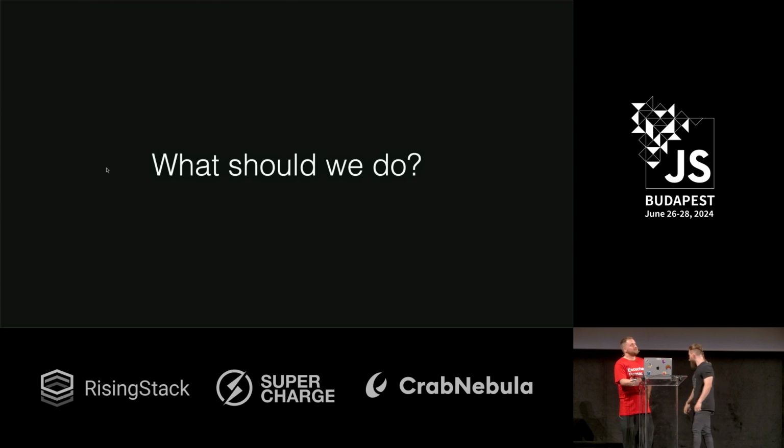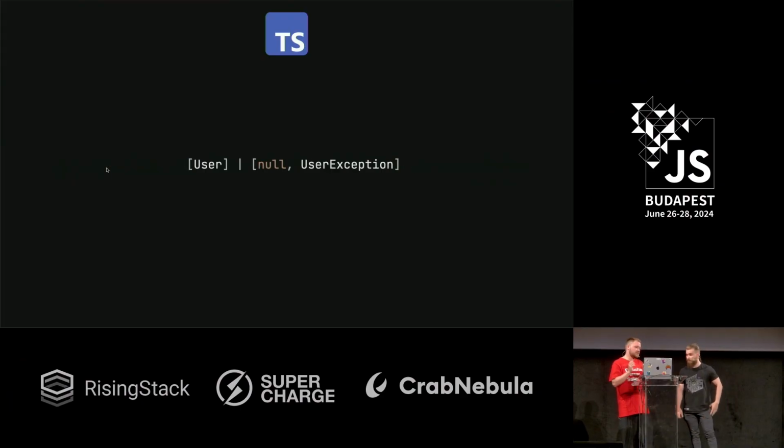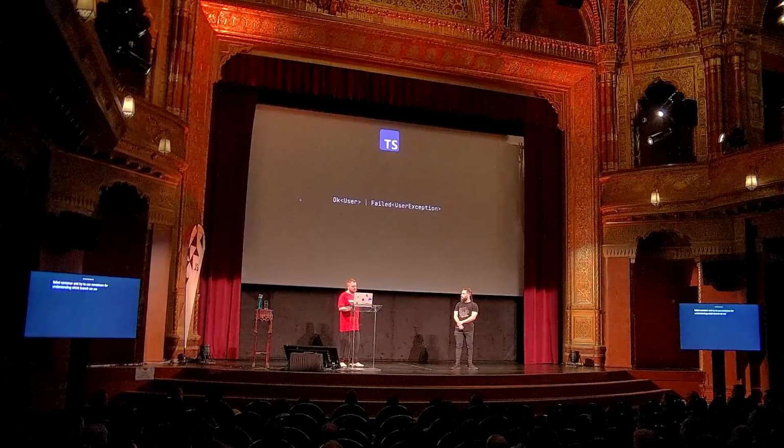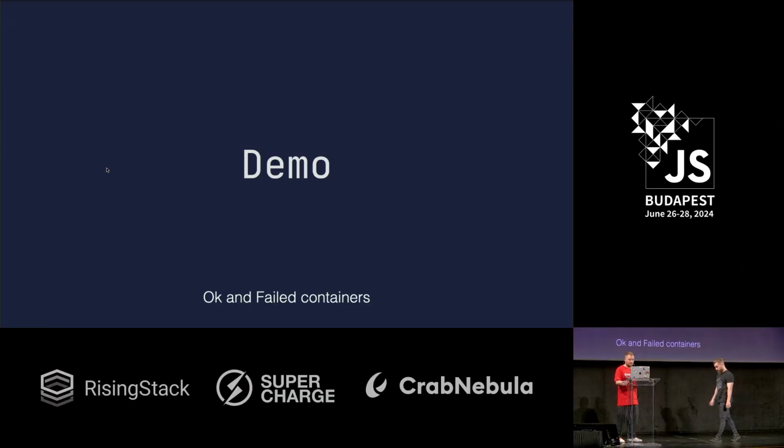All right. You know, I have an idea about this. You don't like this signature because of the difficult tuples, all this stuff. If we look at this, we can see that we use null to distinguish the great scenario from the not-great scenario. So we can try to wrap this in a specific container: the great scenario in an OK container and the not-great scenario in a Failed container, and use the containers to understand which branch we are in. It definitely could help us solve the problem with signatures, right? Let's try it. OK, let's try.